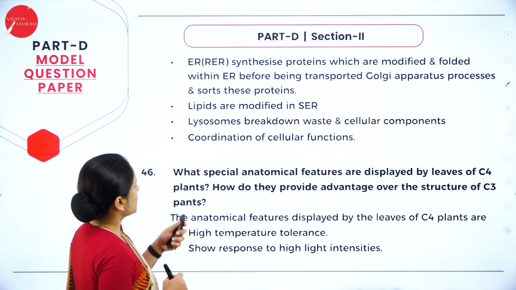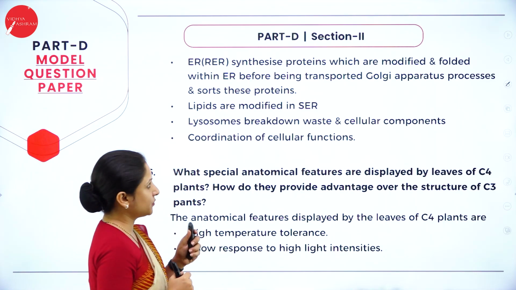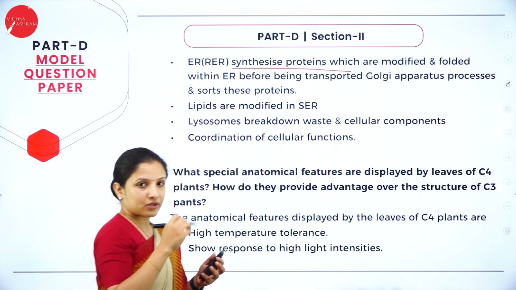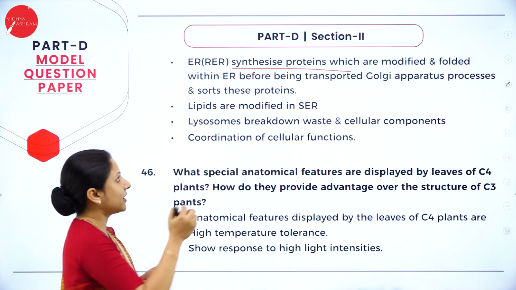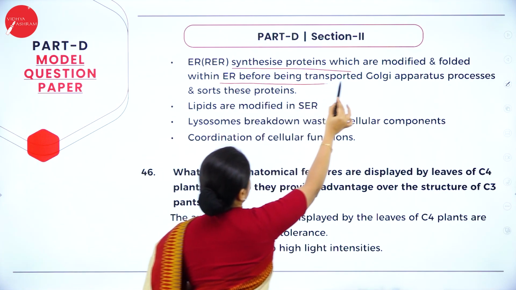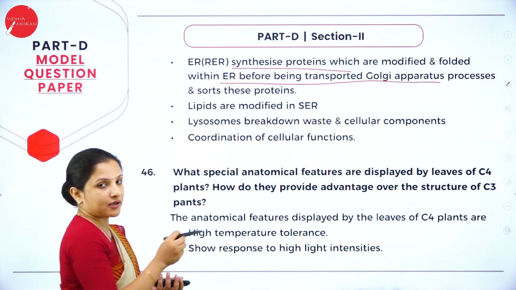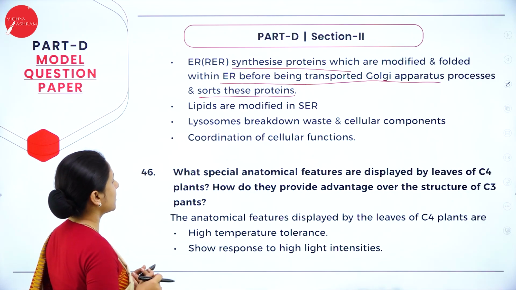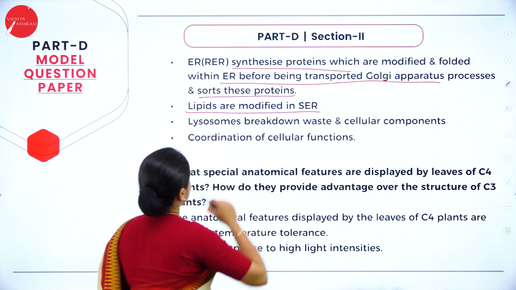Next statement, that is, the endoplasmic reticulum, especially the rough endoplasmic reticulum, synthesizes proteins, and whatever protein it synthesizes is modified and folded within the endoplasmic reticulum before being transported to the Golgi apparatus, wherein these proteins get sorted. So therefore both are interconnected to one another. And lipids are modified in the smooth endoplasmic reticulum.